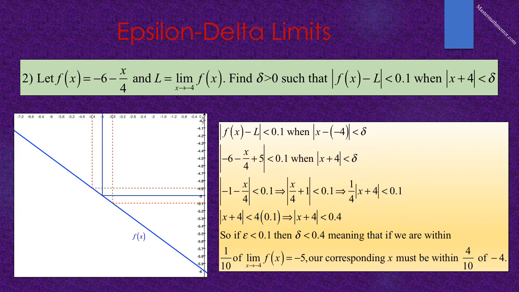So if epsilon is less than 0.1, then our corresponding delta must be less than 0.4, meaning that if we are within 1/10 of the limit of f of x as x approaches -4, which is -5, our corresponding x must be within 4/10 of -4. In this problem, the delta value is greater than the epsilon value, as opposed to the previous problem where it was less. This is verified by our graph.